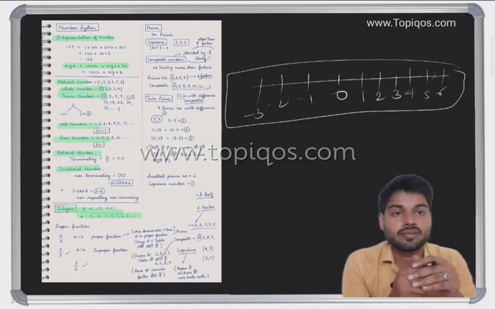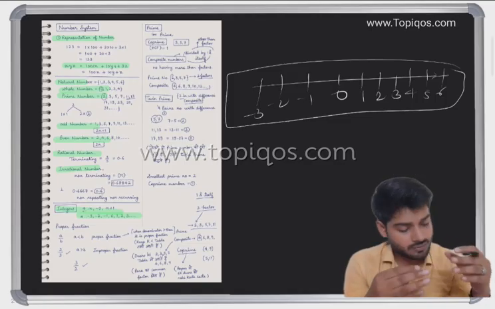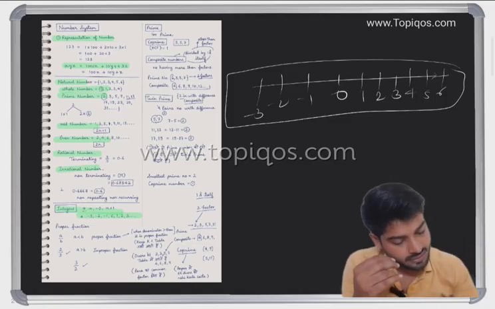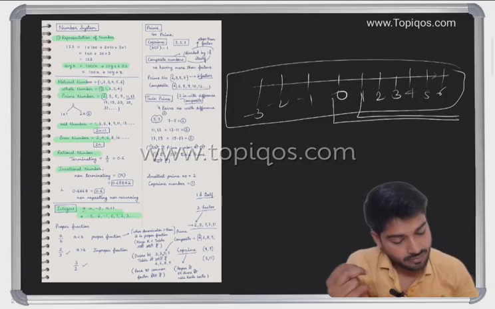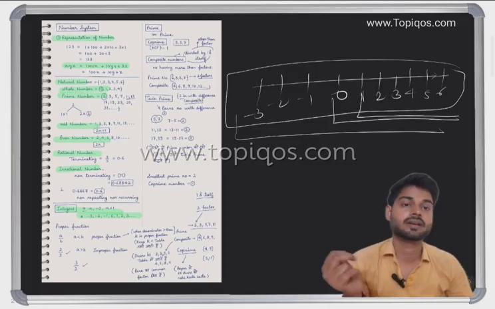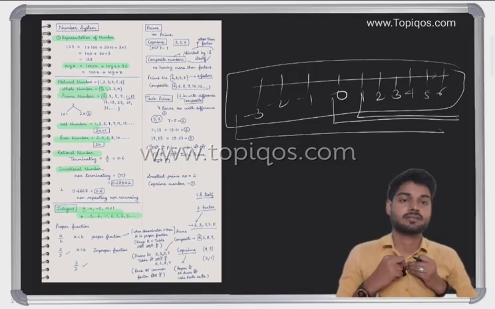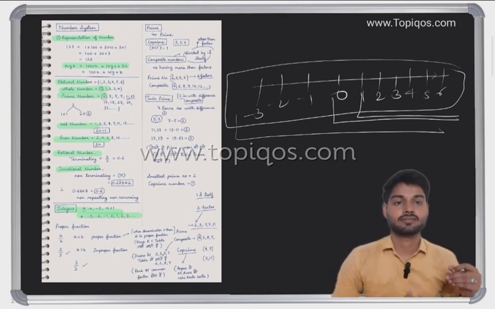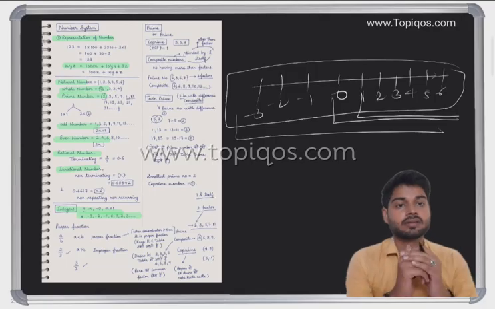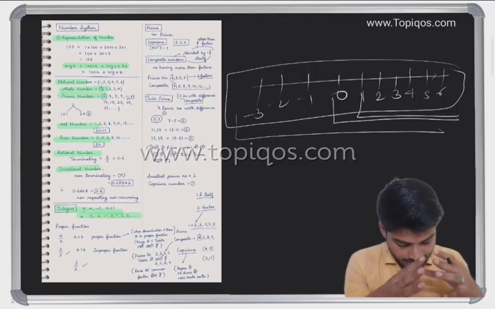We have 0, 1, 2, 3, 4, 5, 6. If I consider from 1, it would be natural numbers. From 0, it would be whole numbers. If considering all, including negatives, then it would be integers. So we have understood integers also.